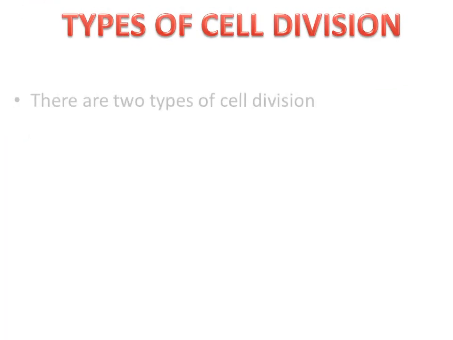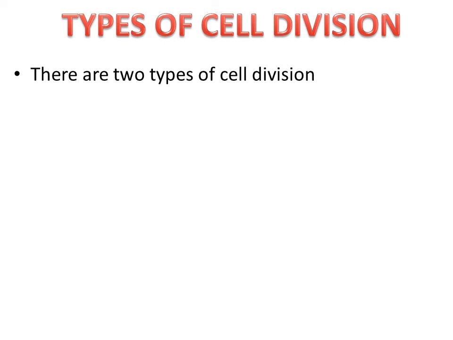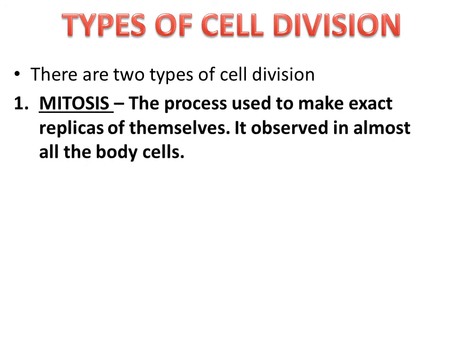Types of cell division. There are two types of cell division. First, mitosis. The process used to make exact replicas of themselves. It is observed in almost all the body cells. Cells with nuclei have 46 chromosomes and divide by mitosis, a process that results in two new genetically identical daughter cells.